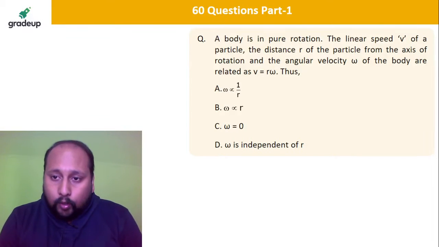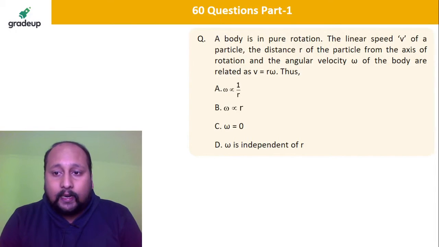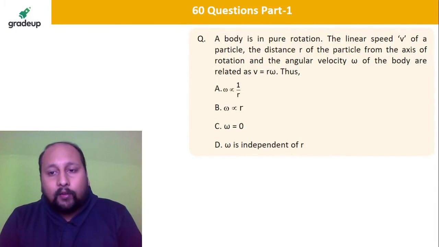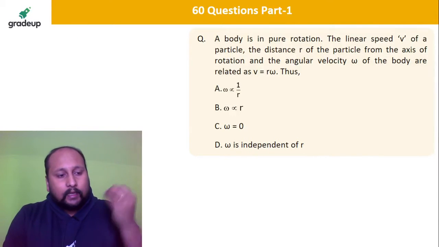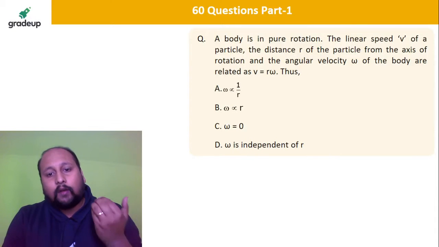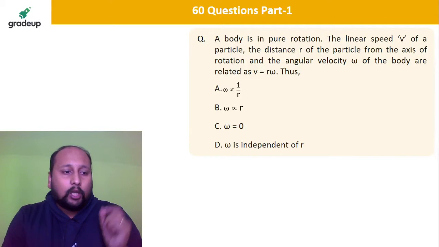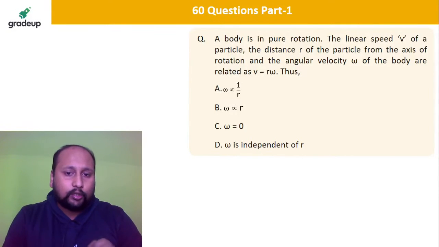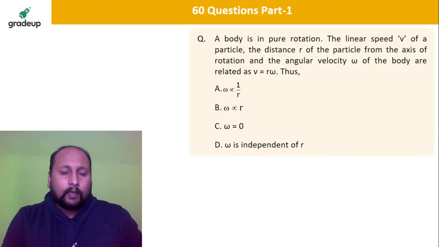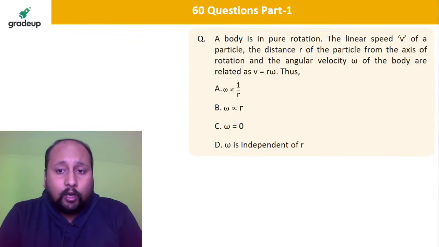A body is in pure rotation. The linear speed v of a particle, the distance r of the particle from the axis of rotation, and angular velocity omega of the body are related as v is equal to r into omega. This is given in the problem. Then you have to tell me which of the following statement is correct. Omega is inversely proportional to r. Omega is directly proportional to r. Omega equal to 0. Omega is independent of r. Simple question, very logic based. Tell me, if a body is undergoing pure rotation, which of the option is correct.